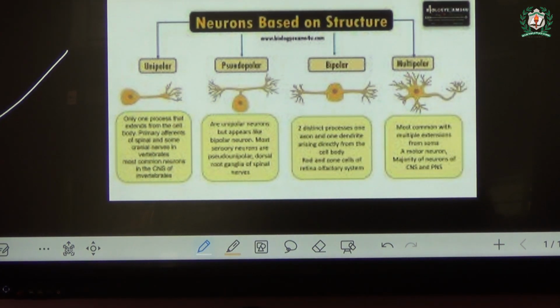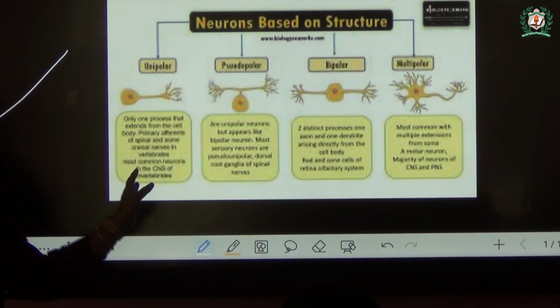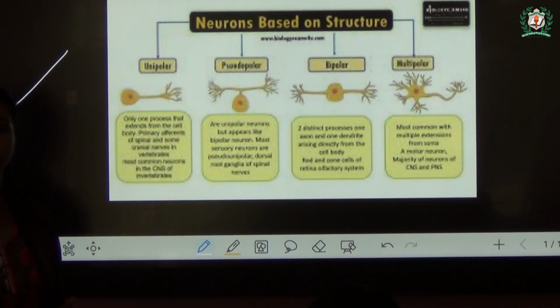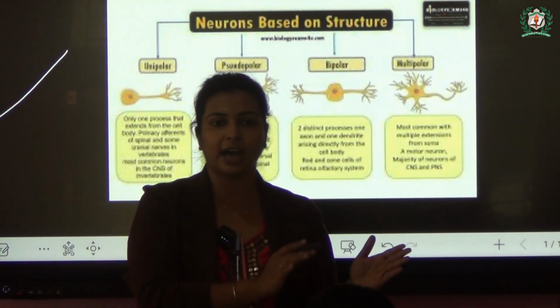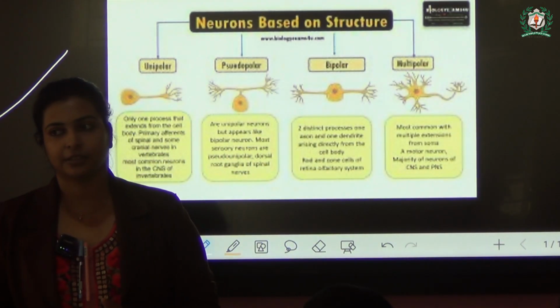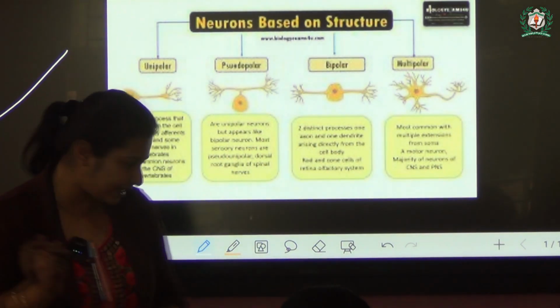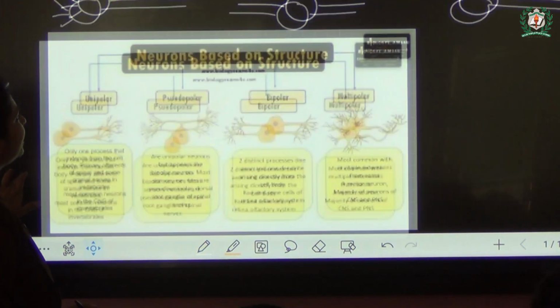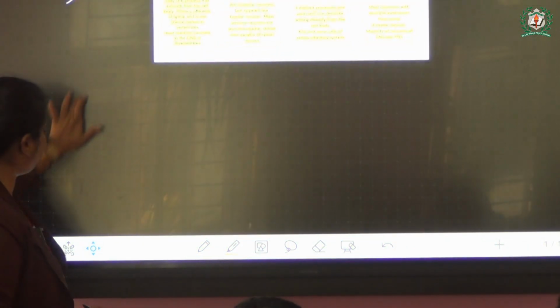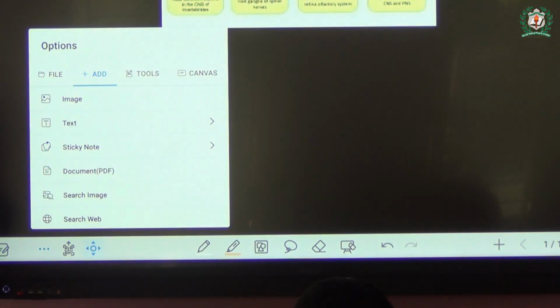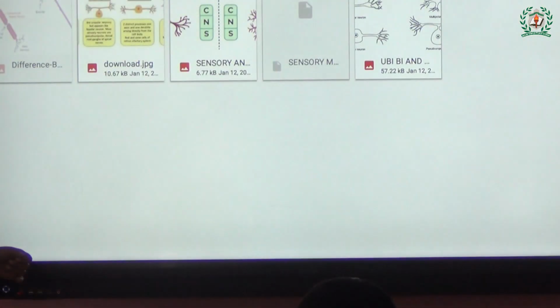Another type is there. This is according to their structure. According to their function, another type is there. Can anyone say? It depends on from where they are transporting. Motor. Yes, exactly. Very good. So another type, it depends on what they are transporting. Let us continue this along with the images.